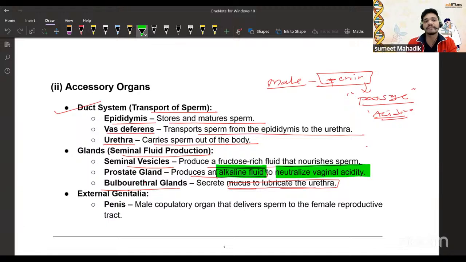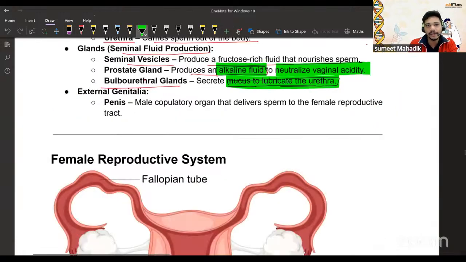The prostate gland. And the bulbourethral gland secretes mucus to lubricate the urethra. Then the external genitalia: the male copulatory organ that delivers the sperm to the female reproductive tract. Now let's talk about the female reproductive system.